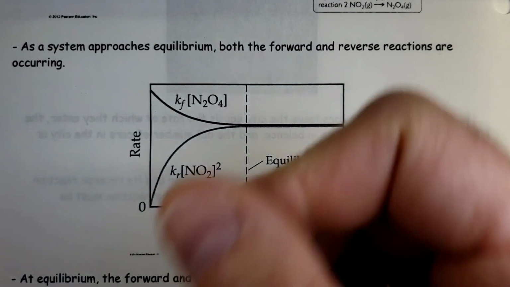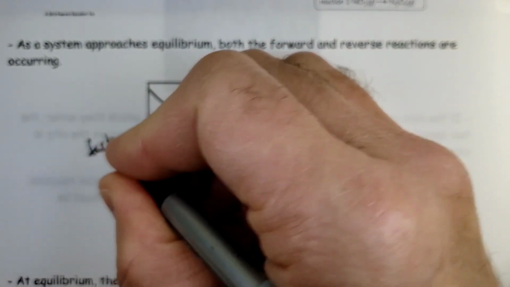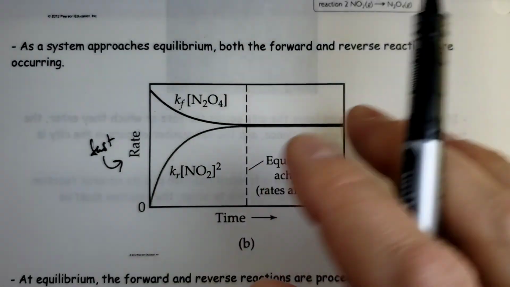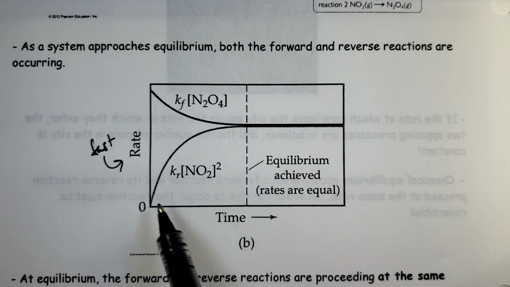So if I look at this, this is a rate. And for rate, you can think about how fast things are happening, how fast reactants are going to products, and how fast reactants or products are going back into reactants.